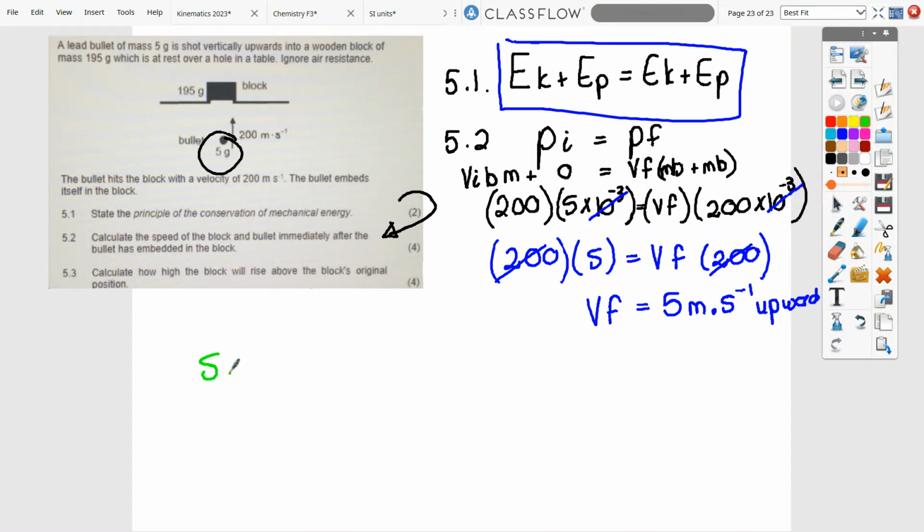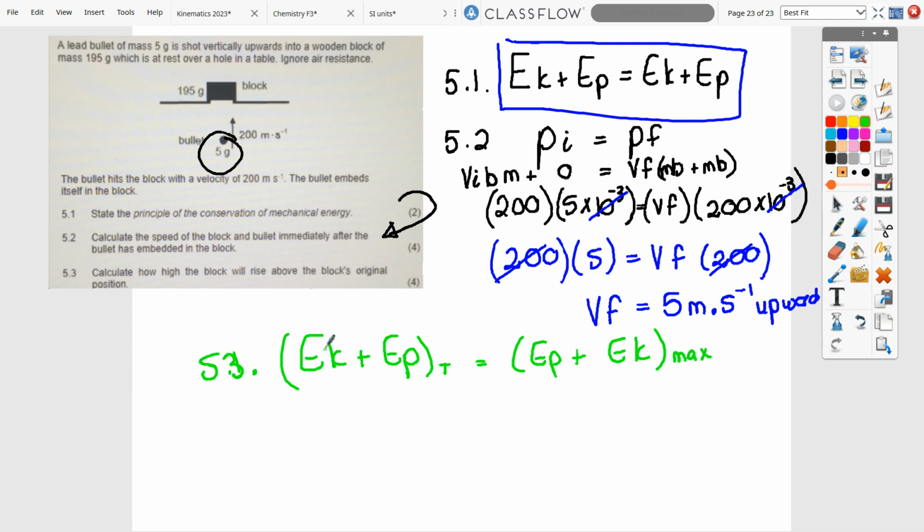We're going to use 5.1 in 5.3, because we're going to say EK plus EP on the floor at position 1, I'm just going to call that the table, is equal to EP plus EK at its max position. Now we fill in our values.